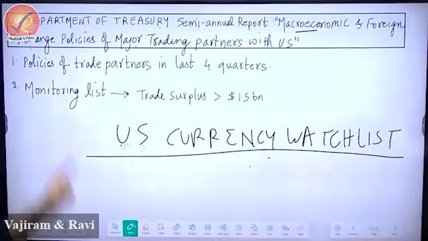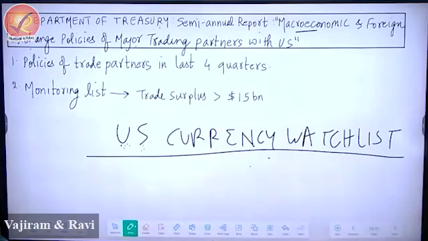USA publishes a semi-annual report titled Macroeconomic and Foreign Exchange Policies of Major Trading Partners with USA.